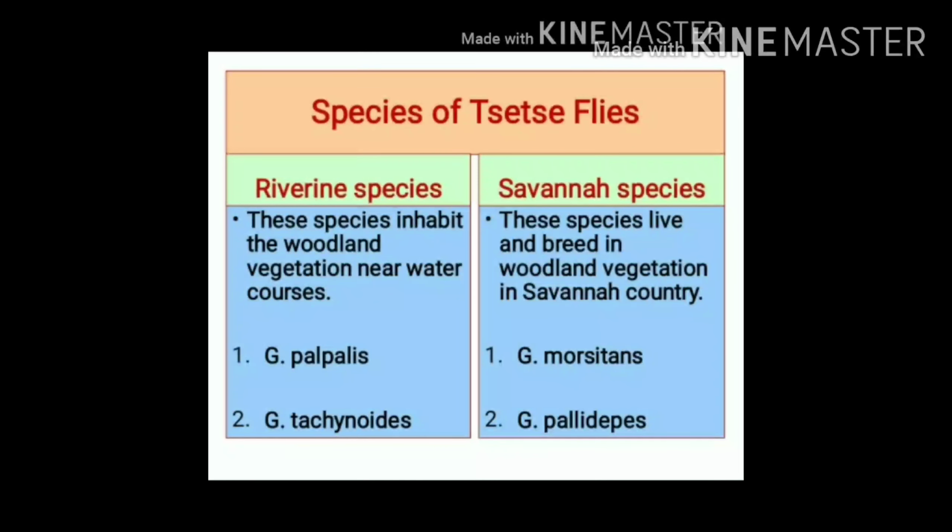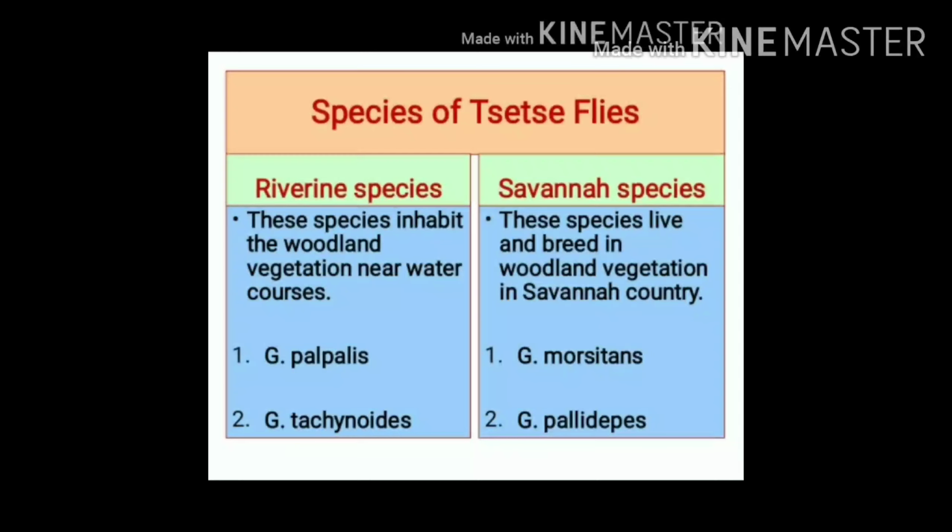Tsetse flies include riverine species and savanna species. Riverine species inhabit the woodland vegetation near watercourses, whereas savanna species live and breed in the woodland vegetation of savanna country. Riverine species includes Glossina palpalis and Glossina tachinoides.